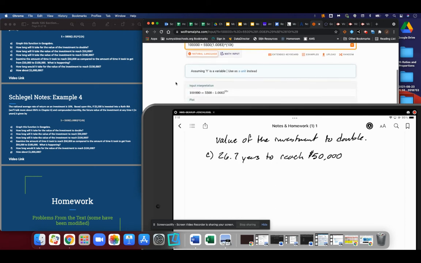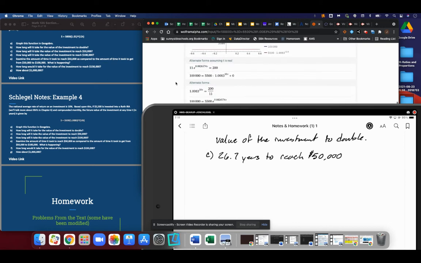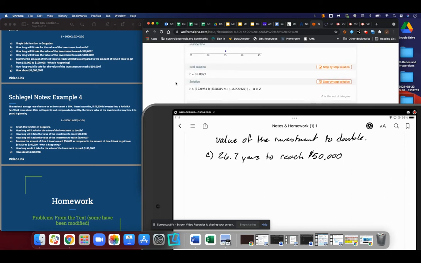So if it was growing at the same rate, it would take 52 years to double again and be $100,000. It is not 52 years, it is 35.1. So for part D, 35.1 years to reach a value of 100,000 bucks. So only 9 years to gain another $50,000.